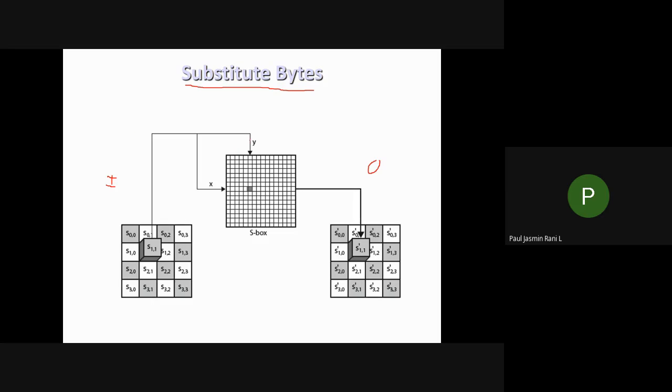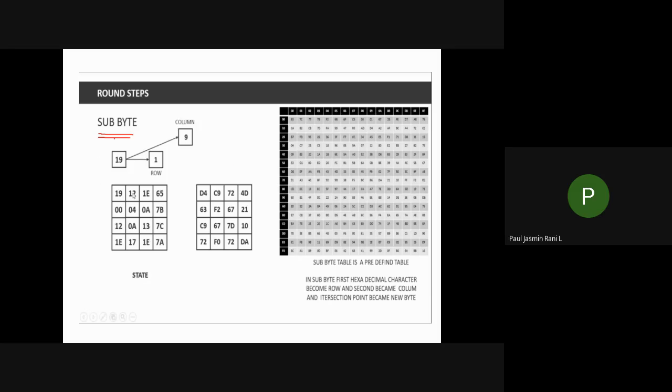Listen carefully. Let's see how we are going to do this substitution bytes. It's very easy. Let us consider this 19. The first digit, 1, you have to look for in a row, and 9 you have to look for in a column. So 1 is here and 9 is this one.